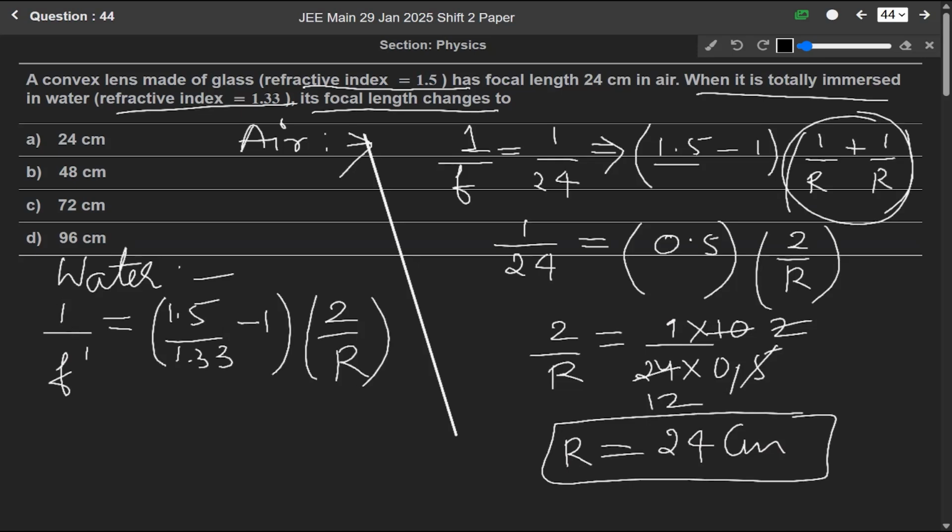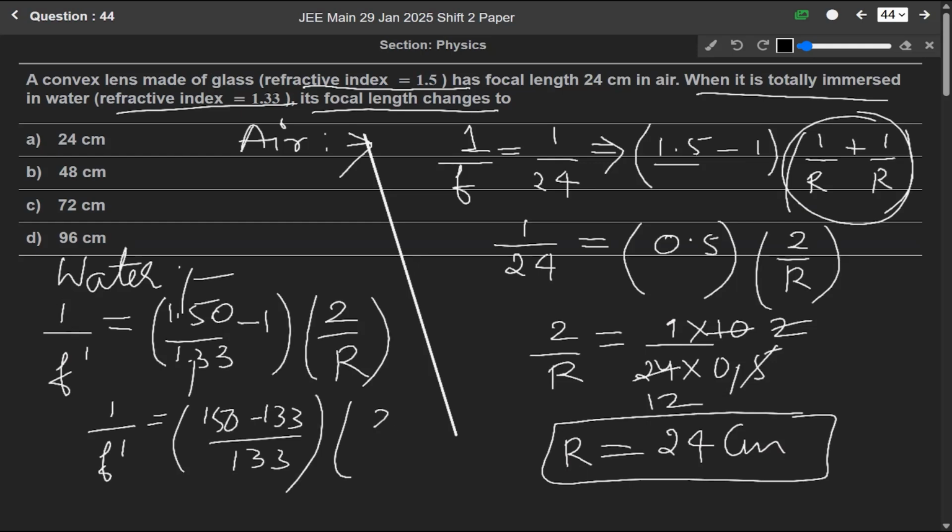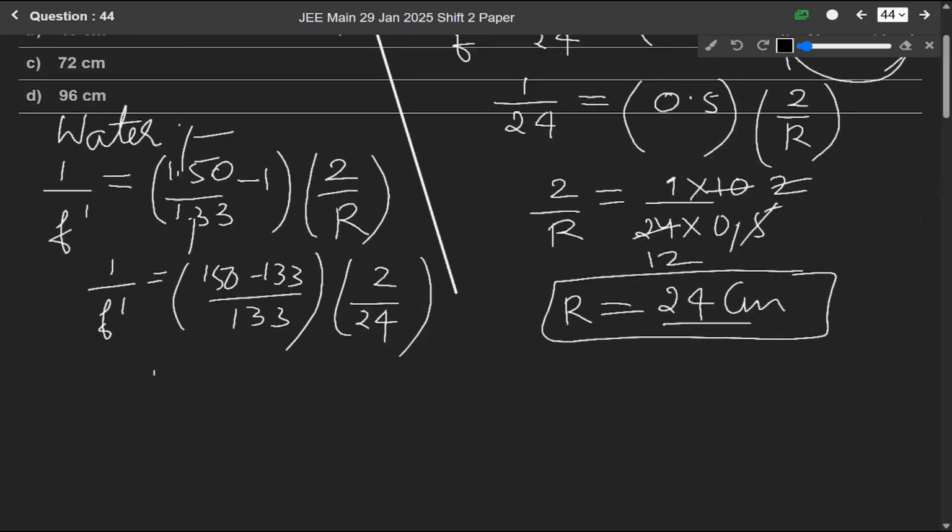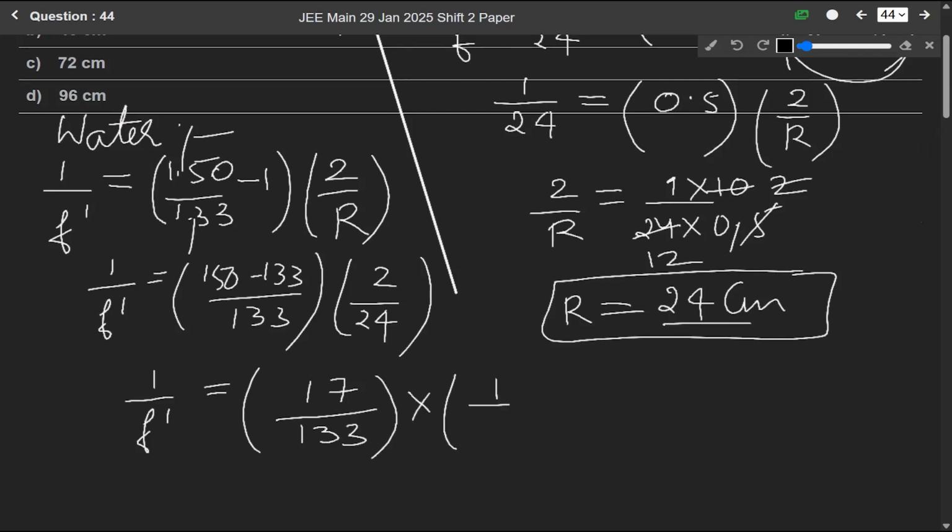So solving it, we can write 1 over f dash will be equals to, if we put 0 here the decimal cancels out, so 150 minus 133 over 133 into 2 over r, r is 12 here. So solving it, we get 1 over f dash will be equals to 17 over 133 and into 1 over 12.